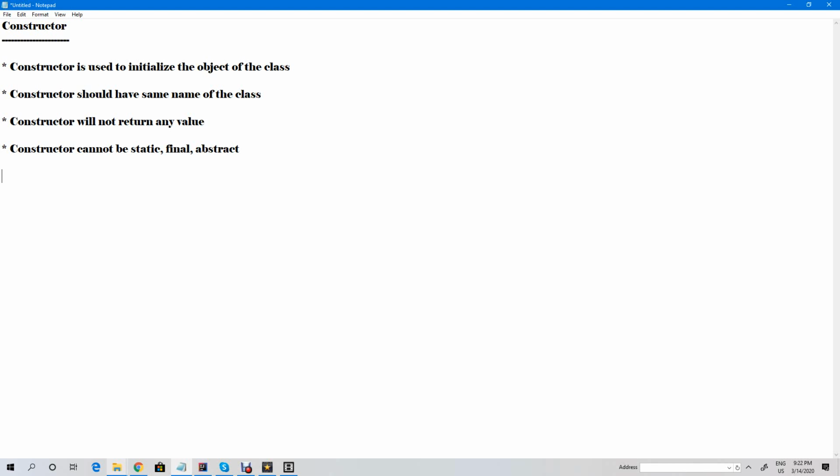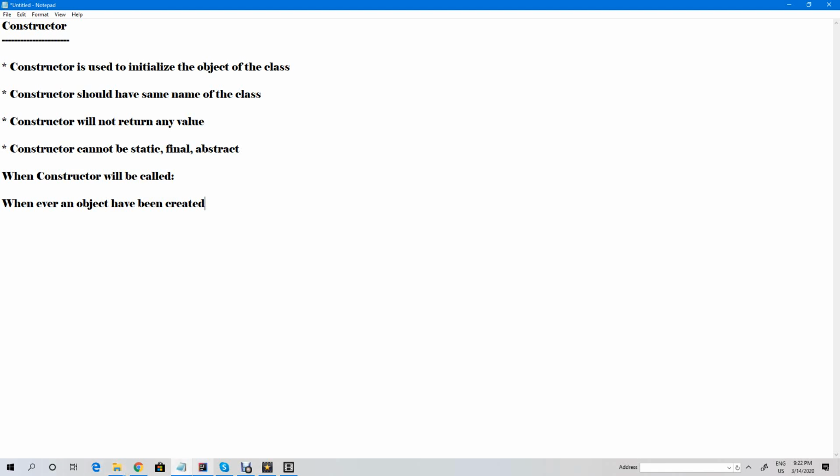So when will the constructor be called? That is very, very important. The constructor will be called whenever an object has been created. Whenever an object is created, the constructor will be called automatically, and the memory will be allocated to the object. So this is what the constructor is all about.